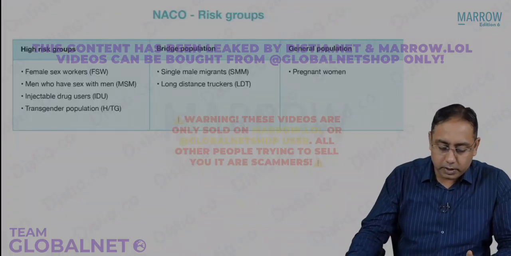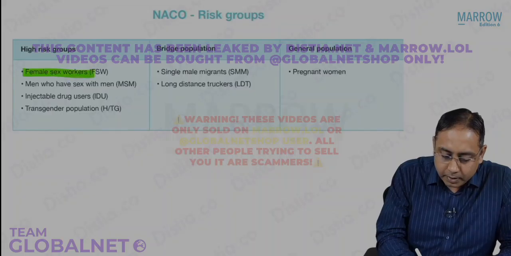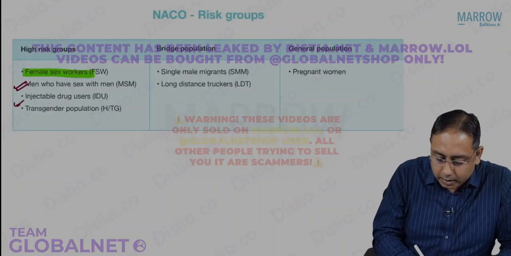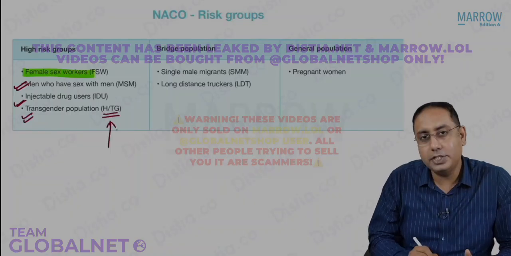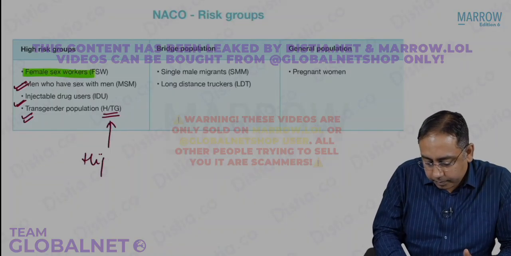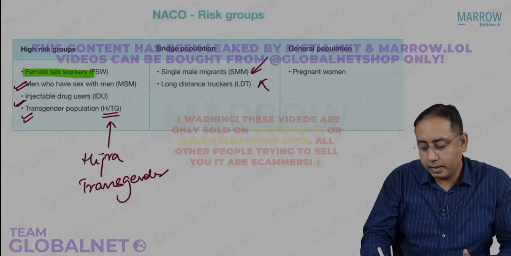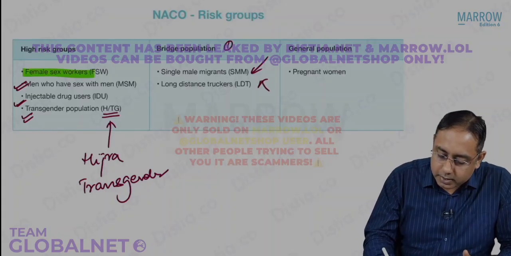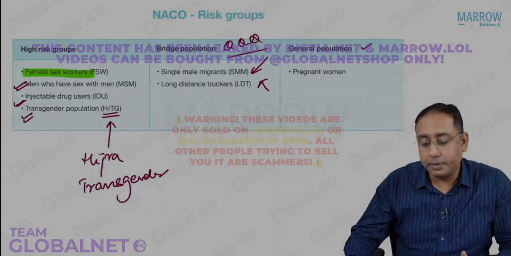So just to show you these groups, please note that we have talked about the female sex workers, male having sex with male, injectable drug abusers, transgender, H and TG. H and TG stands for the Hijra and the transgender population. Then we have the single male migrants, the long distance truckers. This is your favorite examiner MCQ. General population is the pregnant female.